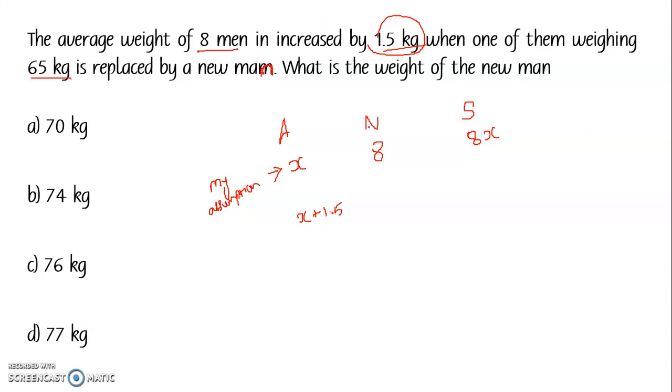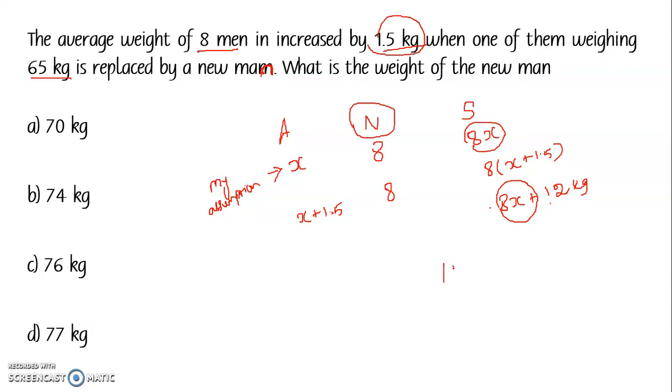Now here the number of people is not changing. It's like one person is going out and one person is coming in, so the number will remain the same. So the total weight will be 8 into x plus 1.5. That will be 8x plus 8 into 1.5, which is 12. So 8x plus 12 kg. Here the total is 8x kg, and here the total is 8x plus 12 kg. So the total weight has increased by 12 kg.